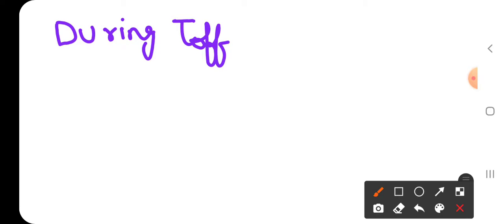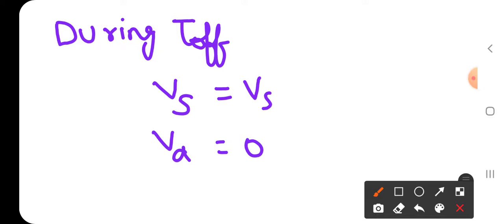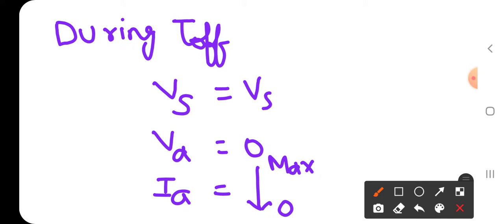During turn off, what is Vs here? Vs is equal to Vs only, and Va is equal to 0. But Ia decreases from maximum to 0.